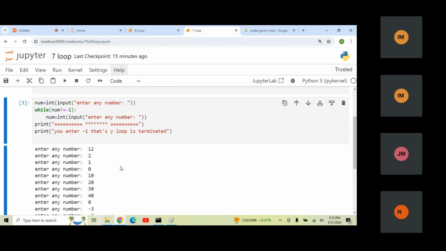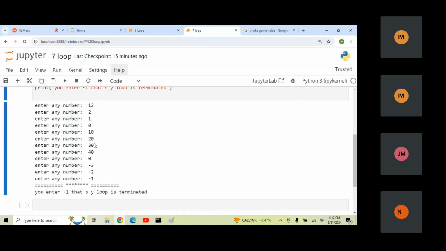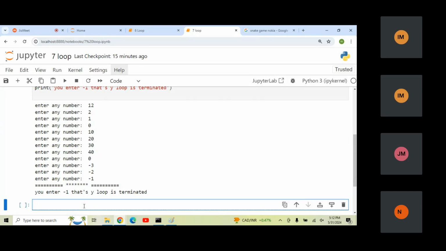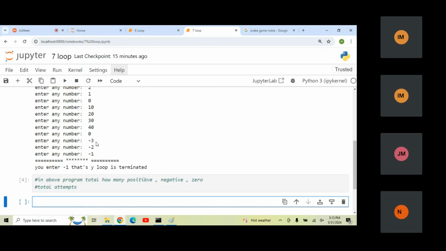Yes, sir. Now, what I wanted to do here, I wanted to check whatever the number you have entered in this, in above program, total how many positive numbers are there, how many negative numbers are there, how many zeros are there, and total attempts also. Okay, so all these things I wanted to count here.